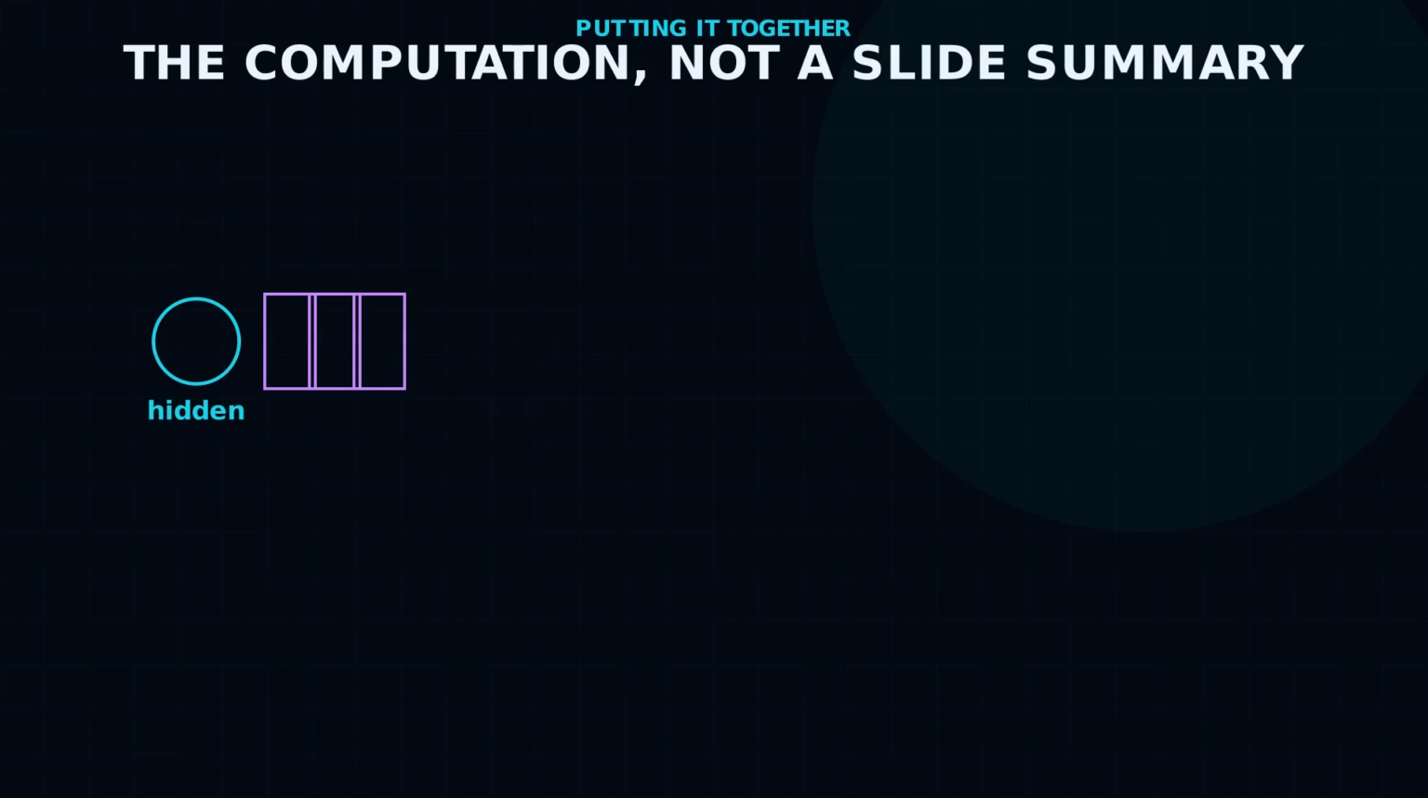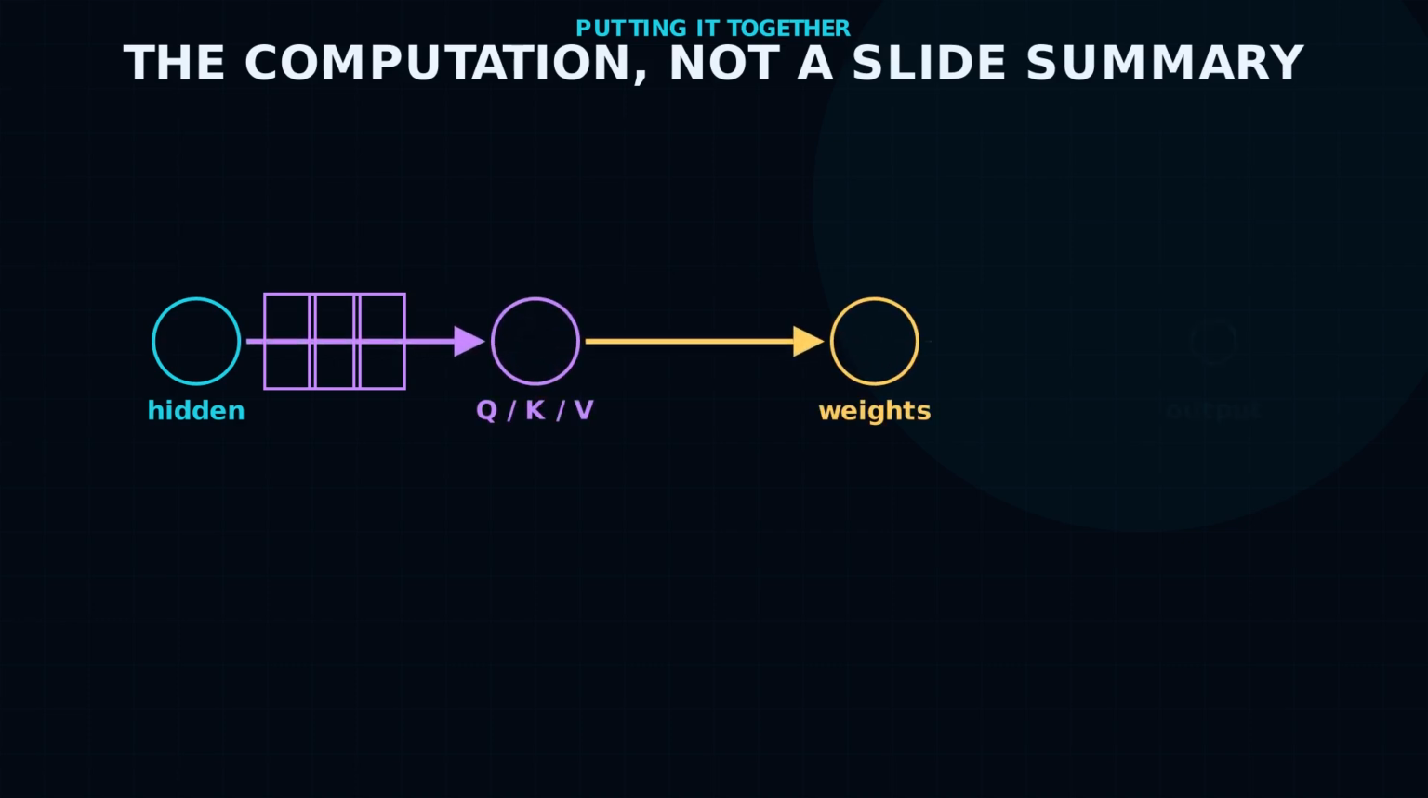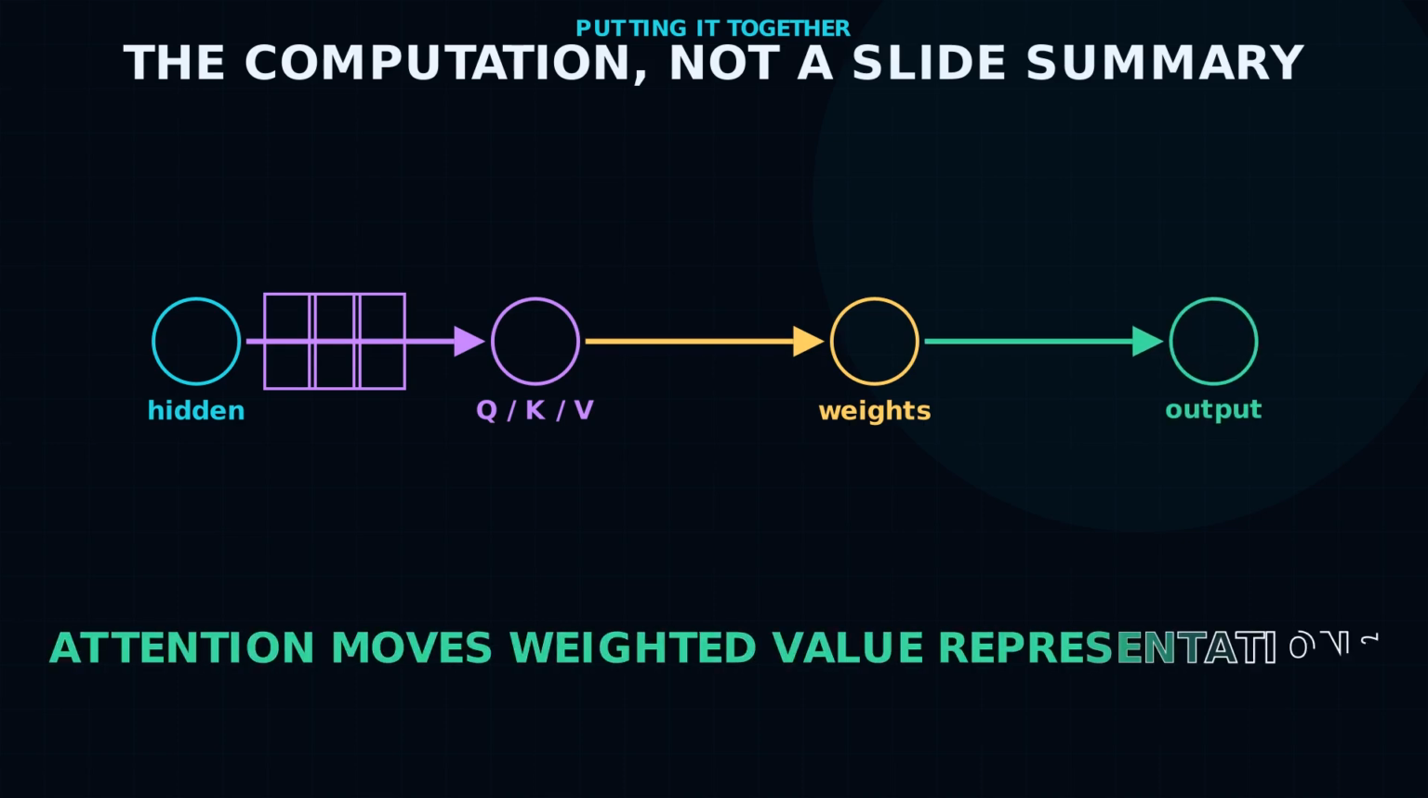That is what attention actually moves, not words as intact objects, but weighted value representations. The previous video explained why the scores are scaled. This sequel followed those weights to their payload.